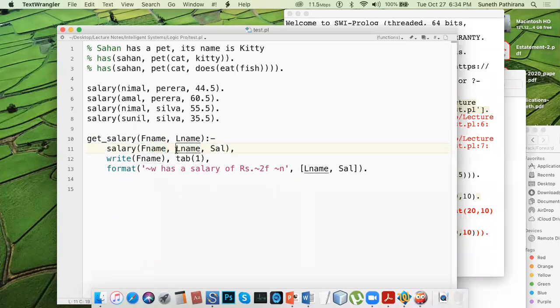L name, last name, will be another variable, and you can observe that the starting letter is uppercase, a capital letter. Here I print some formatted output, the F name, and I use a tab here, to generate white space and format